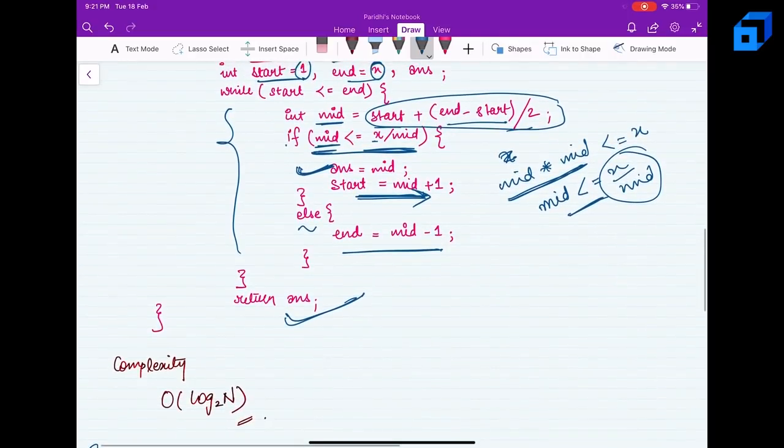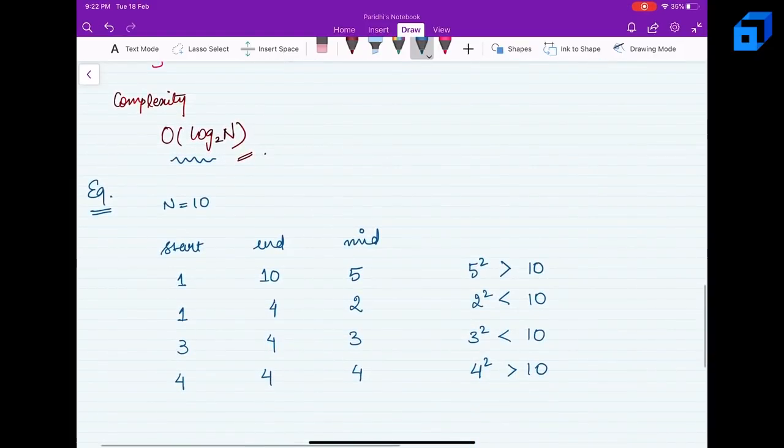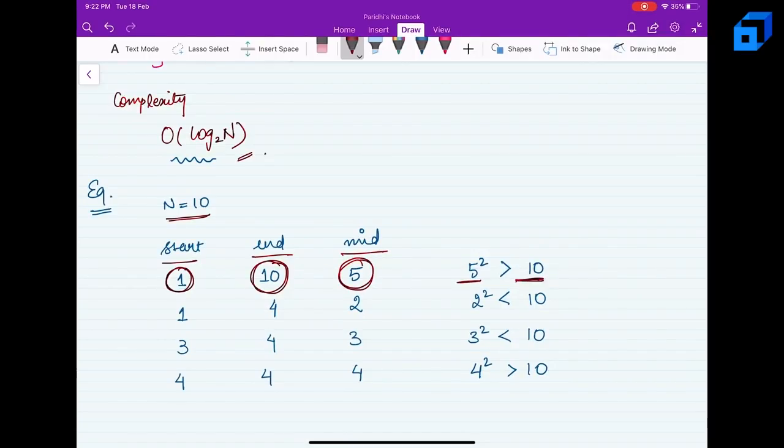Now this binary search approach is going to take a complexity of order log base 2 n. Let's see this with the help of an example. Here our n is equal to 10. The start is going to be 1 initially and end is going to be 10. Mid is 5. So 5 square is greater than 10, therefore we should move to our left. So end will become mid minus 1 and start will remain the same. So mid is equal to 2. Now 4 is less than 10, so we will move to our right.